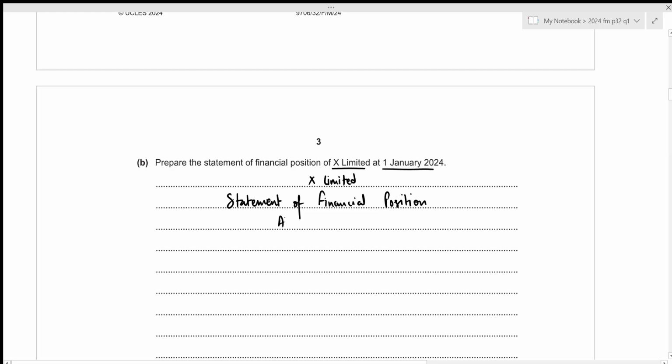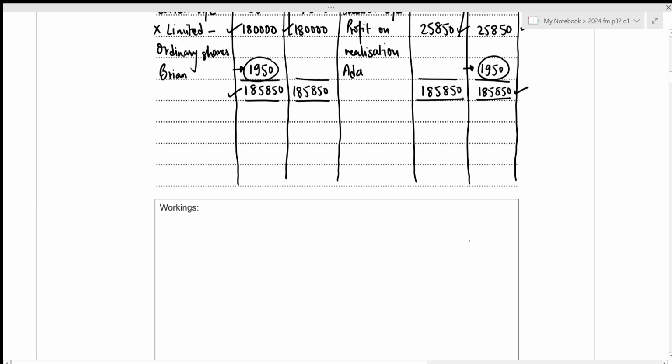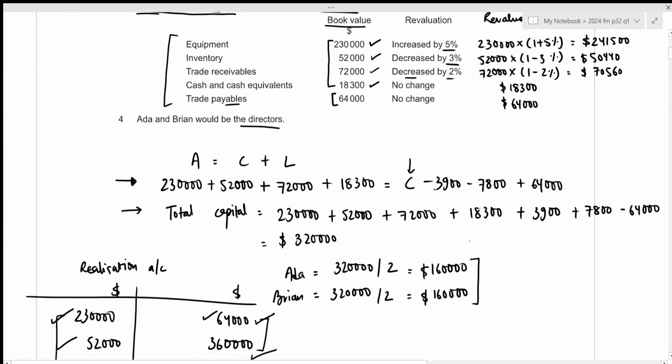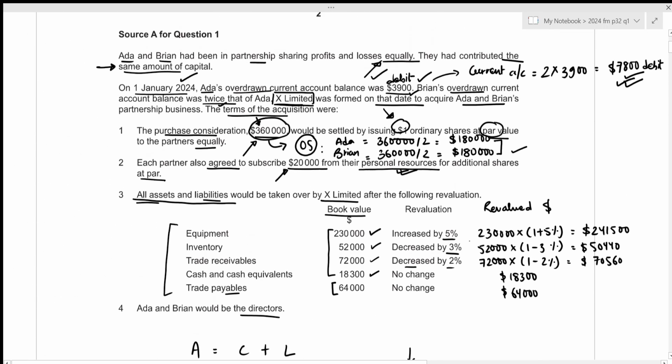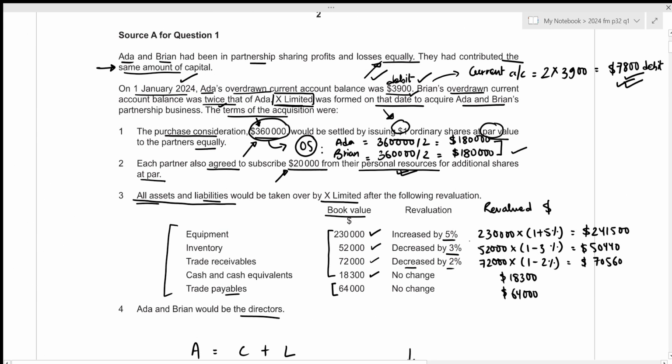And this is at 1st January 2024. Okay, first of all, let's go over all the balances. Let's figure out the correct balances and then we can enter it at once into our statement of financial position. Okay, let's start with equipment.